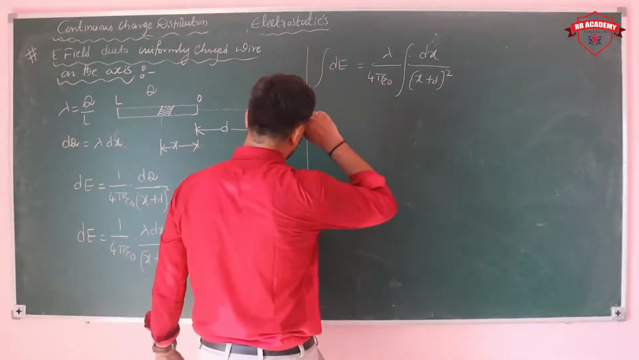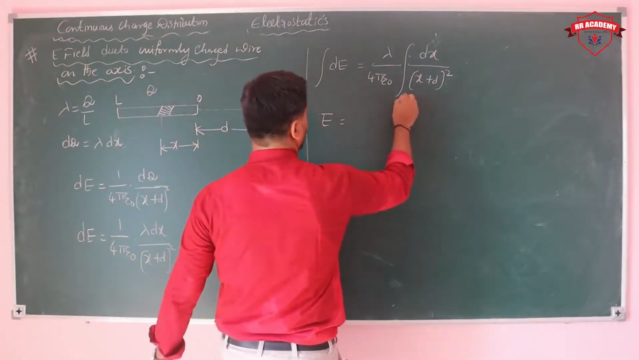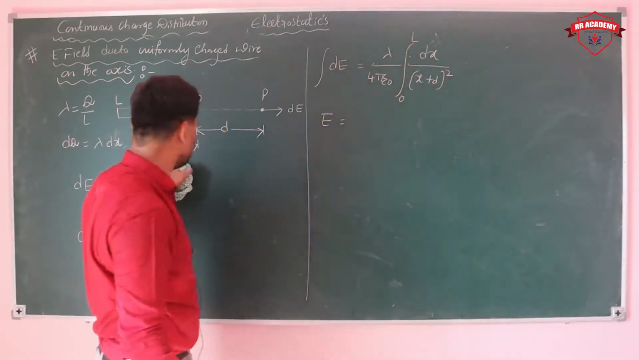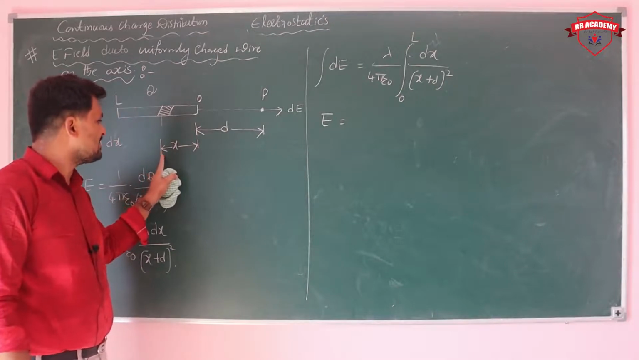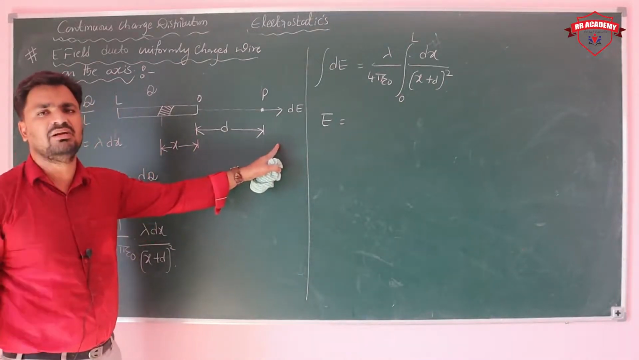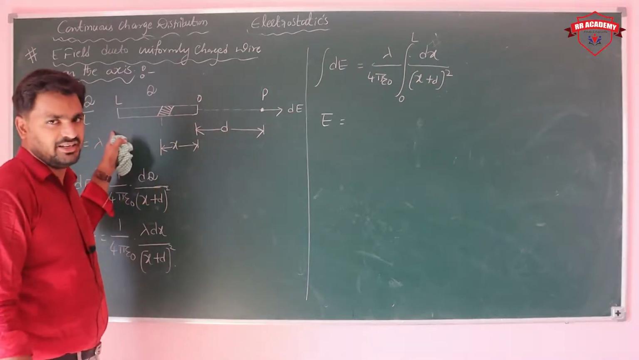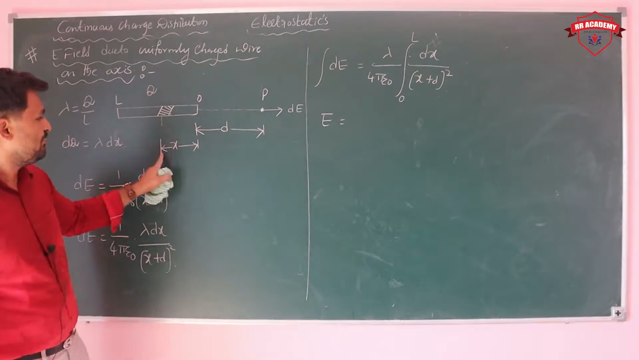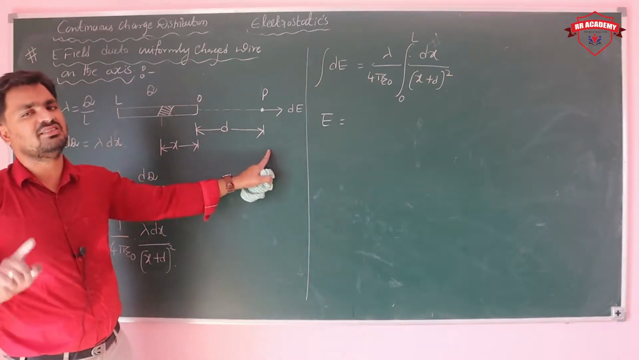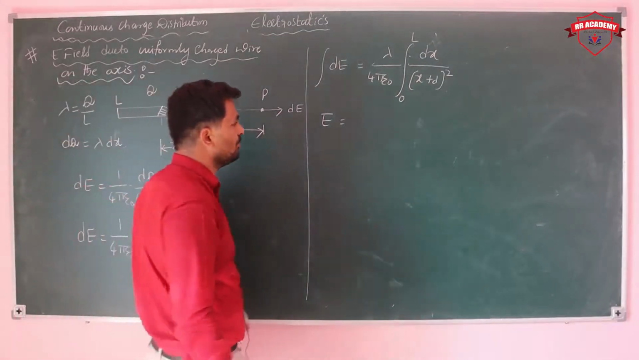See here, the limits are very important. From where to where? 0 to L, because I am considering x from here to here. In case you consider x from here to here, at that time the limits will be different. The limits are d to L plus d. Very important: if you consider x here, the limits are 0 to L. If you consider x here, the limits are d and L plus d. So here 0 to L.